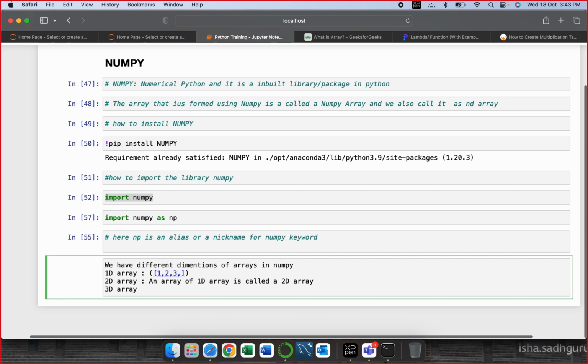How is it defined? Let's say I have 1, 2, 3, 4, comma, I have 10, 11, 12, 14, anything. But it should match. If it has 4 elements, the other should also have 4 elements.